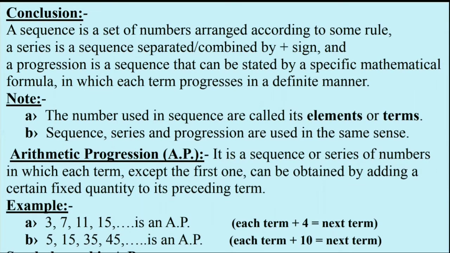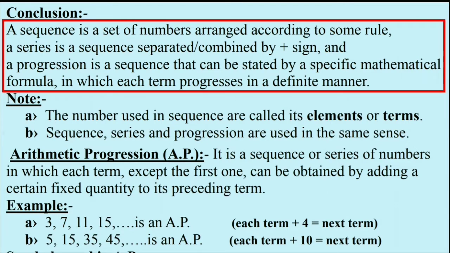And if these three terms, sequence, series and progression, look confusing, then finally we conclude that a sequence is a set of numbers arranged according to some rule, and a series is a sequence separated or combined by positive signs.